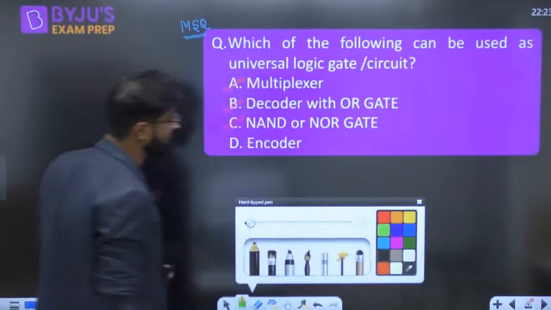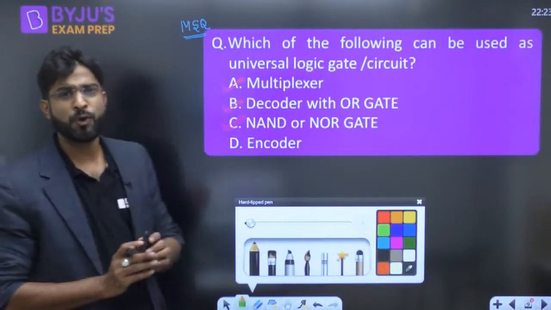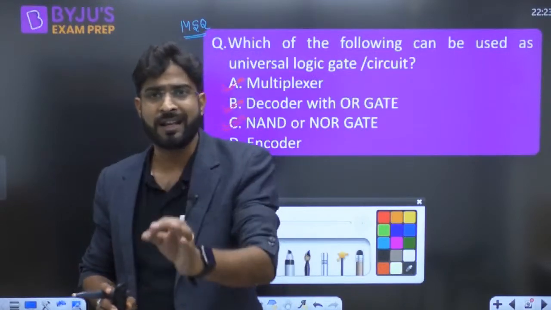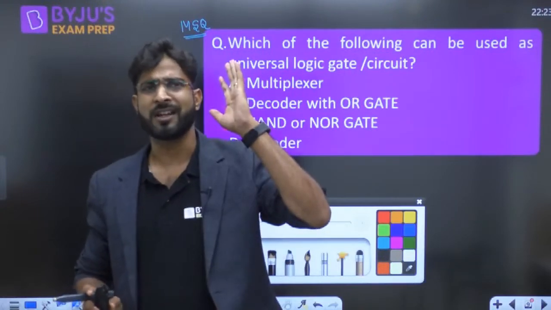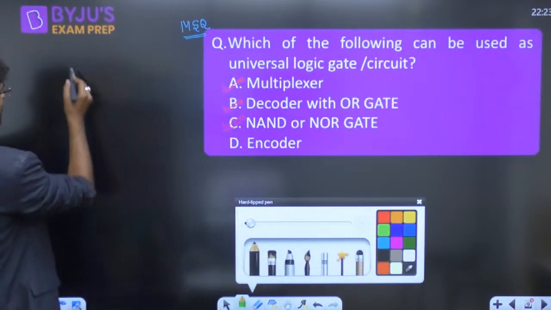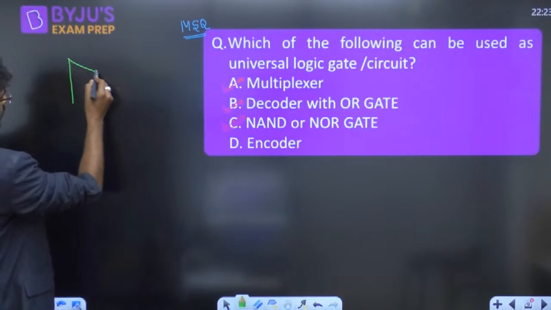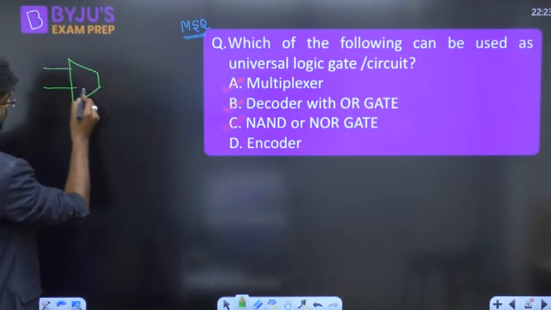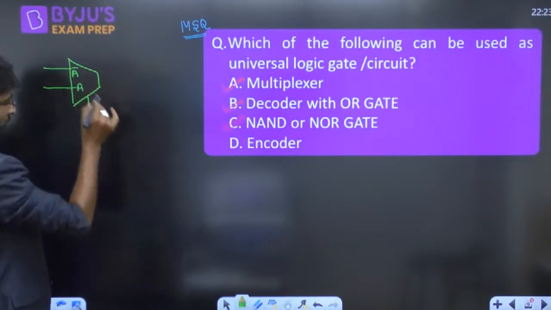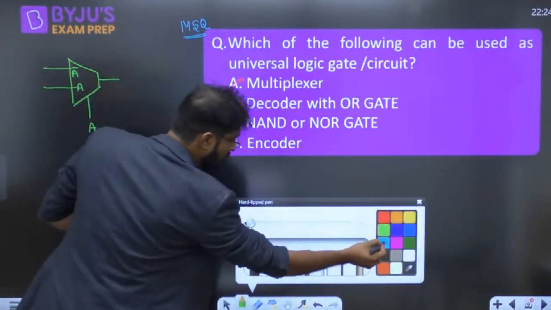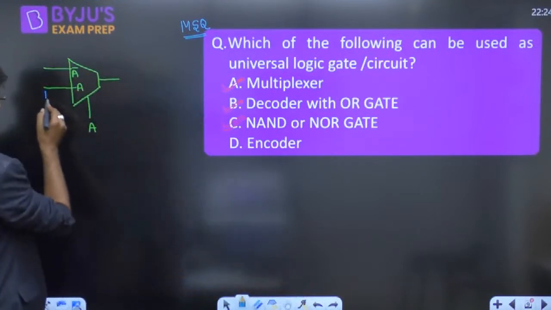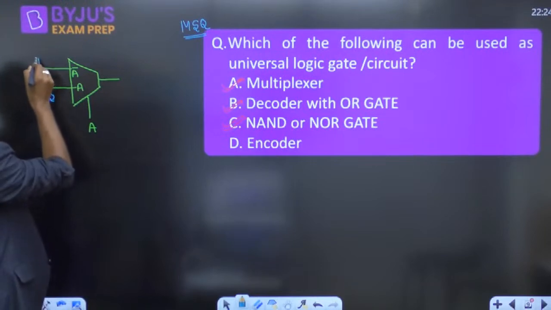How can we say that? Everyone try to understand. Multiplexer: if by any circuit you are able to make the expression of the NAND gate, then that circuit itself becomes a universal logic. So let's see how A, B, C are all correct. Suppose you want to design a NAND gate by a 2 cross 1 mux. This is called mux. Now I am taking this input as A, so definitely this will become A bar and this will become A. Now if you want to design the NAND gate, this one is 1, this is 0, or this is B bar and this is 1.